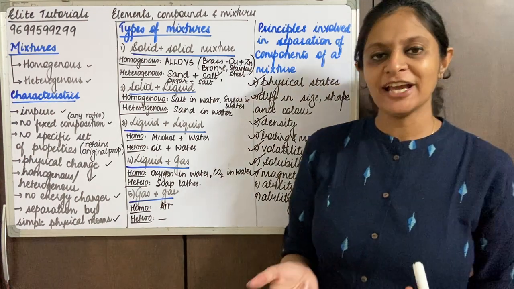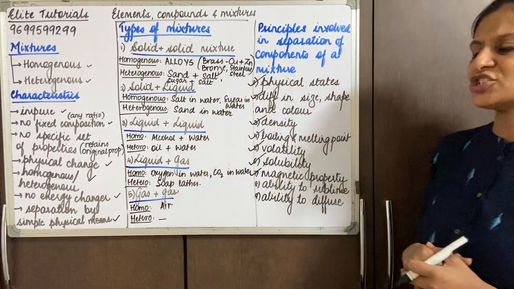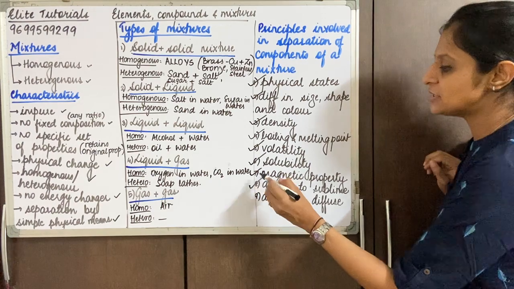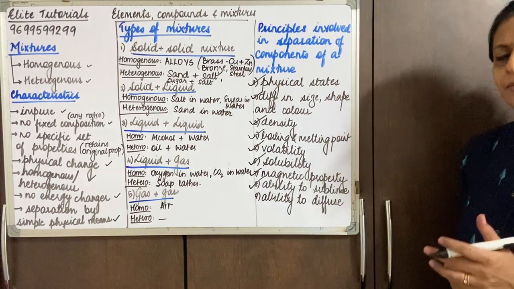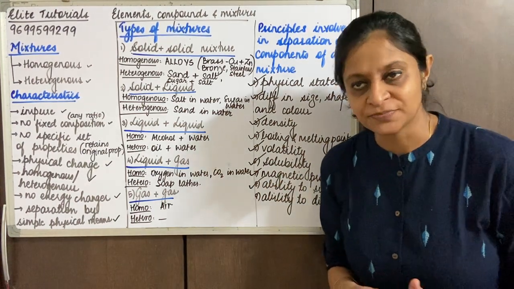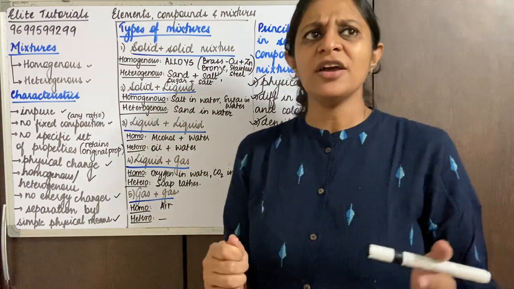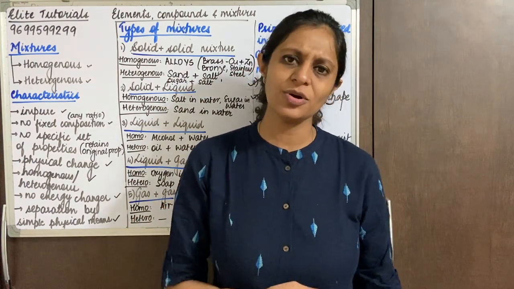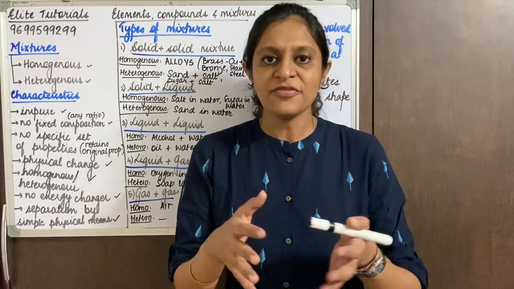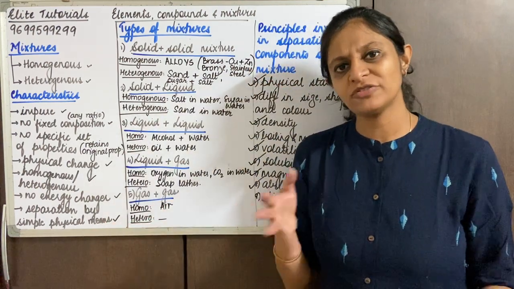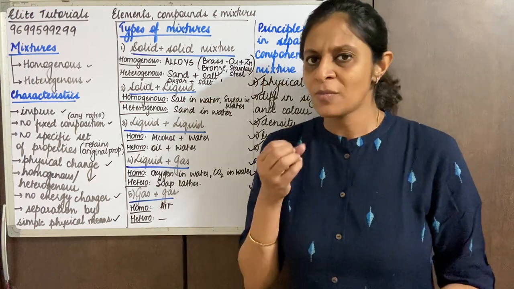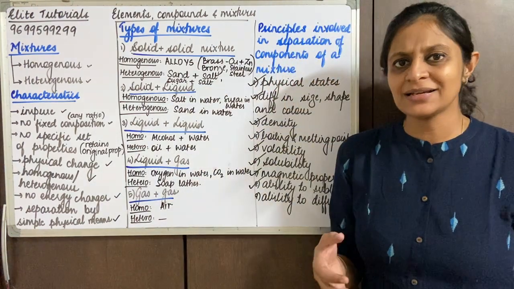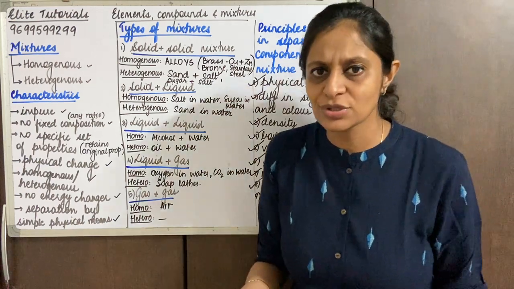Now the next one, I'm sure because we've studied this in chapter 1, it is much easier to understand, that is the ability to sublime, sublimation. So maybe if I talk about ammonium chloride, which is a sublimable solid, and sodium chloride, that's common salt. If I want to separate both of them, remember both of them are white powders, okay. So by color they look similar. Shape and size, they are crystals, so they also look similar.